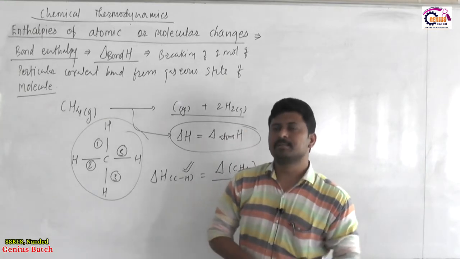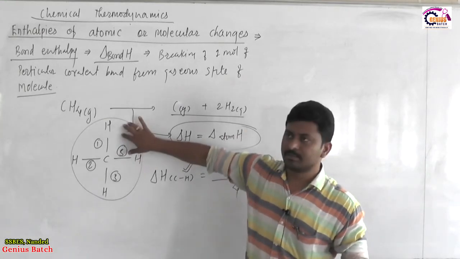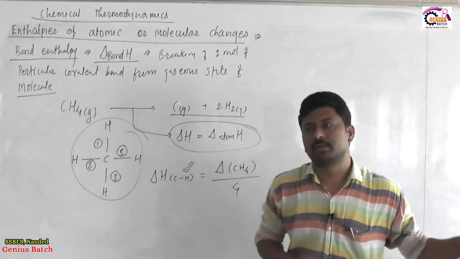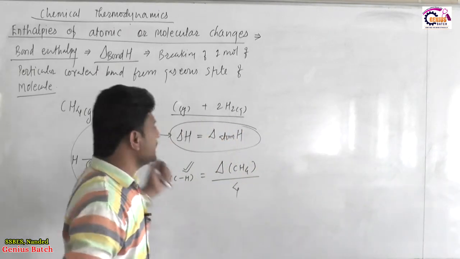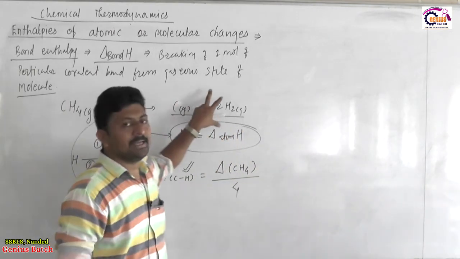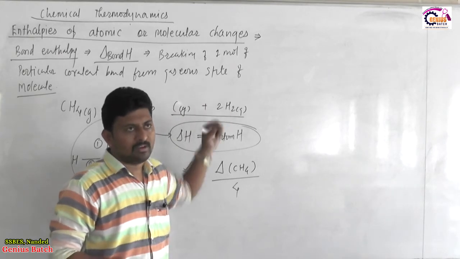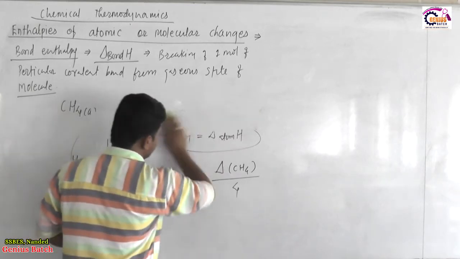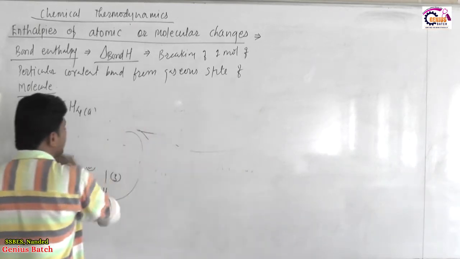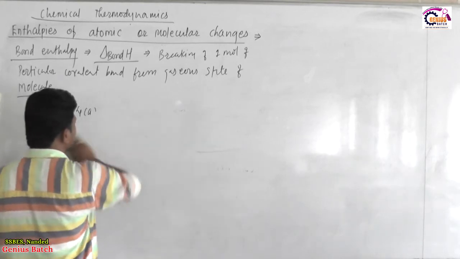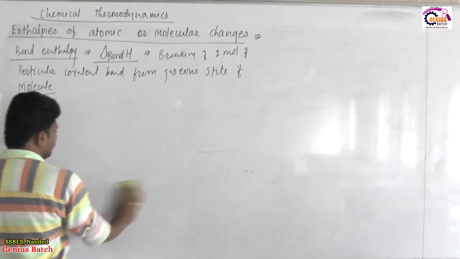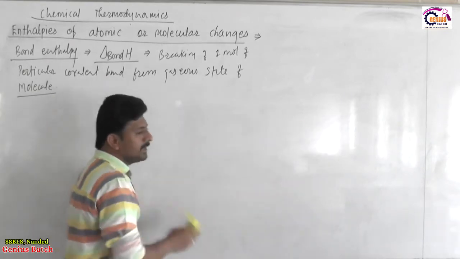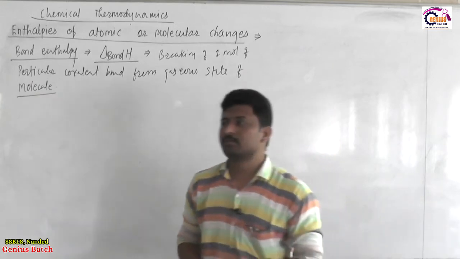Next, the substrate should be taken in a gaseous state and then decomposed into desired products. This does not involve conversion of the gaseous molecule into corresponding gaseous atoms. If we convert a gaseous molecule into atoms, then it will become enthalpy of atomization, which is a different thing. It is not a decomposition enthalpy, or we can say the enthalpy for a cleavage of that molecule. Getting it? So bond enthalpy, as far as it is concerned, is defined for 1 mole.